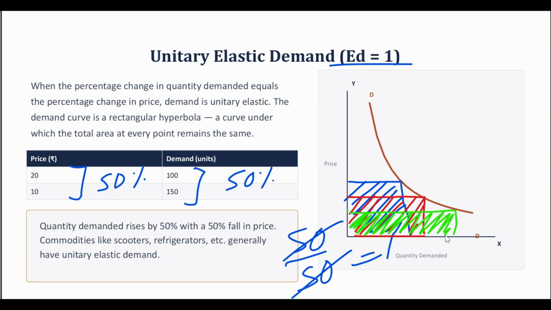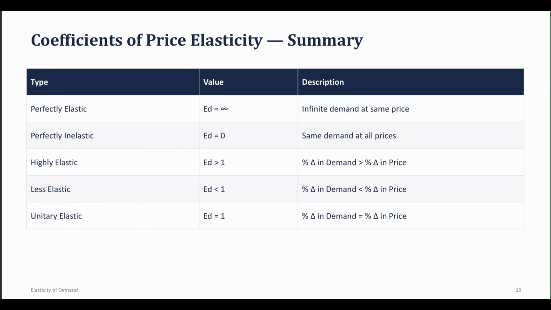Commodities like scooters, refrigerators, etc., they generally have unitary elastic demand. So this is the summary of what we have learned, that when the elasticity of demand is infinity, we have infinite demand at the same price. And what would be the shape of the curve? It would be a horizontal straight line parallel to the x-axis. If I talk about the perfectly inelastic case, here the elasticity of demand would be 0 and it would be vertical, okay, and it would be parallel to the y-axis.